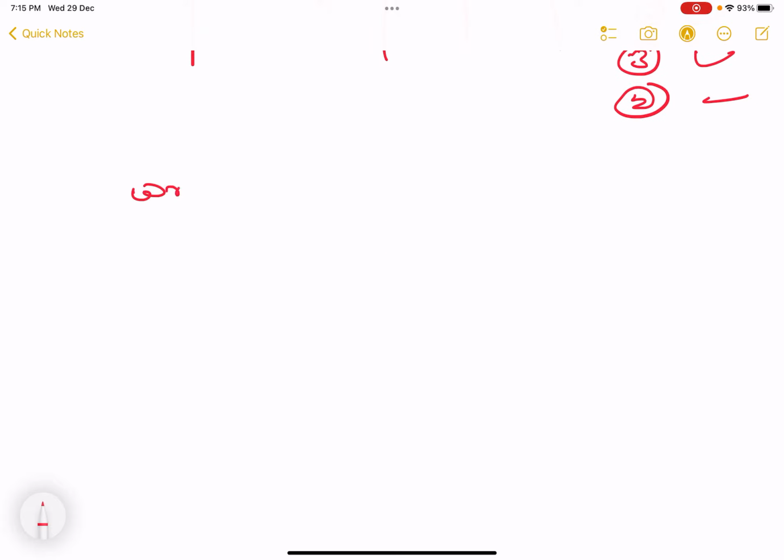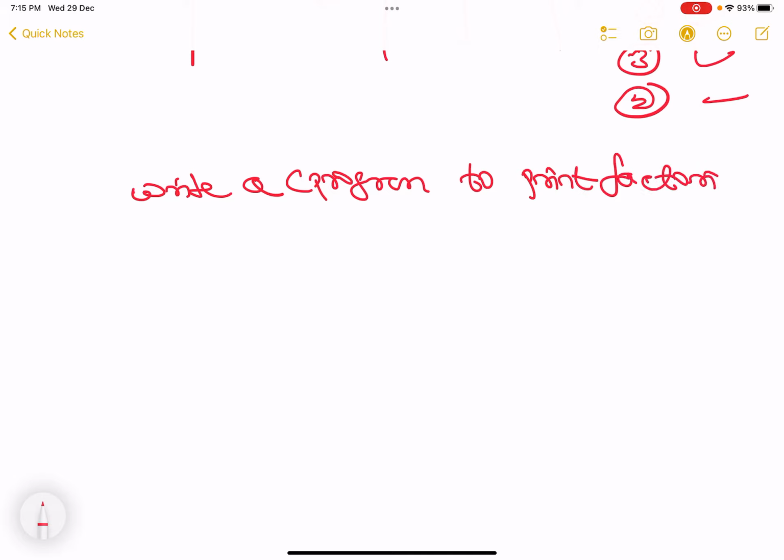Example: write a C program to print the factorial of n numbers.